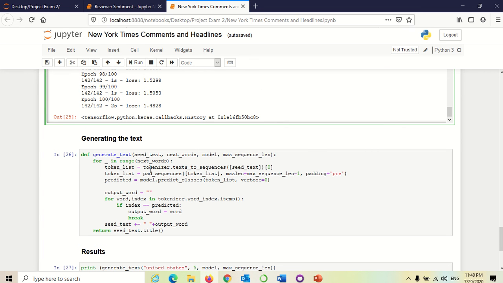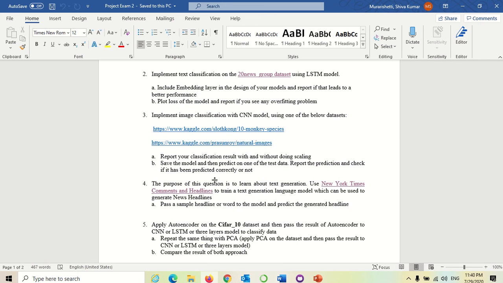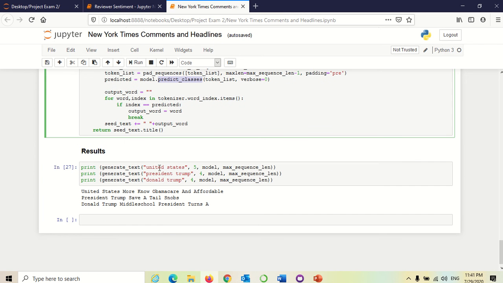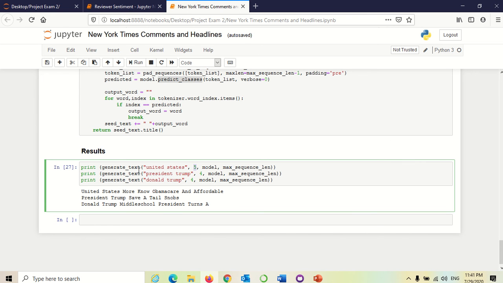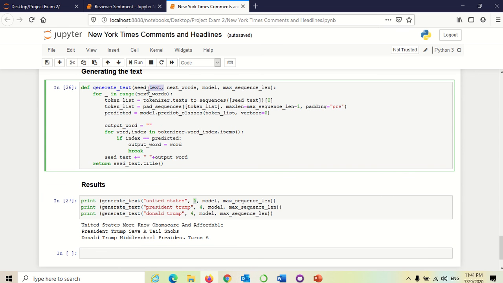Now generating the text. I have taken predict classes, and the requirement is to take a word, pass a sample headline or word to the model and predict. So I passed United States, and it returns five words. For this I have taken this particular function, generate text. This is the word which is required, and the next words, the number of words later. For example, if you pass a word, it has to give the next five words, and also the model and the maximum sequence length. These all have to be passed.